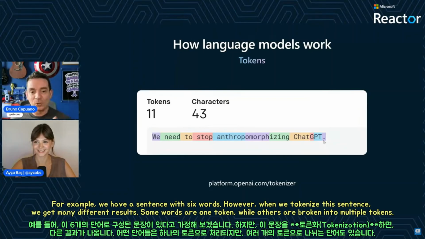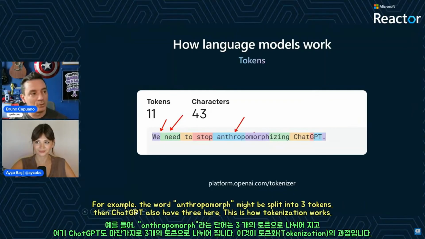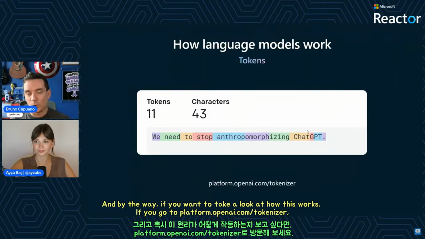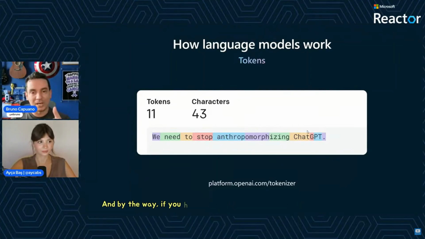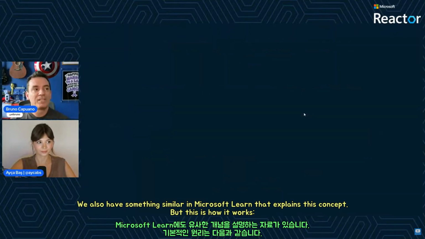For example, we have 1, 2, 3, 4, 5, 6 words here. But when we tokenize this sentence, you can see that we have a lot of different stuff here. This is one token, one word, one token, one word, but anthropo-something, I'm not going to say this one, is literally 3. Then ChatGPT also has 3 here. So this is how tokens work. And by the way, if you want to take a look at how it works, you can go to platform.openai.com/tokenizer. We also have something similar in Azure Learn that explains this, but this is how it works.